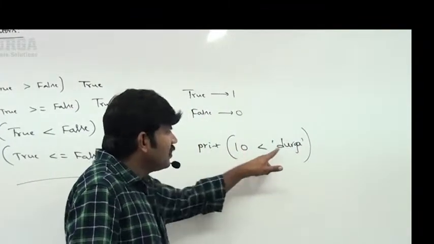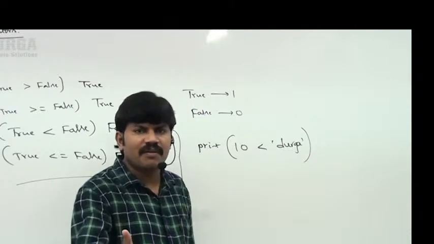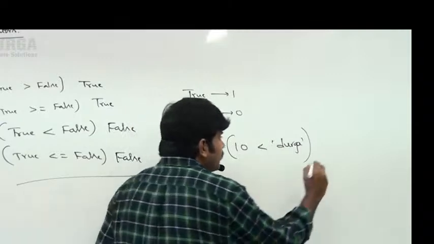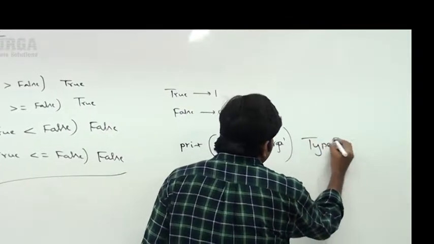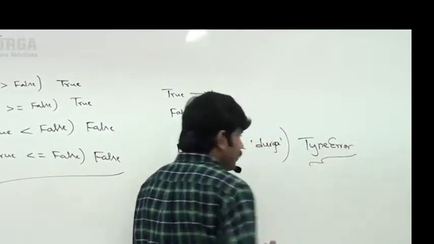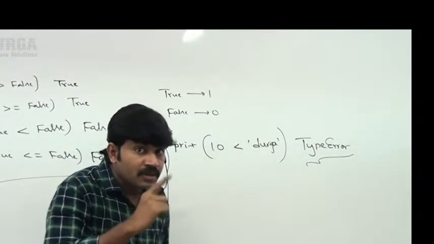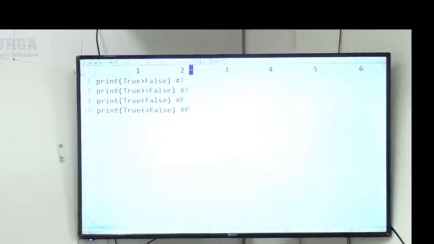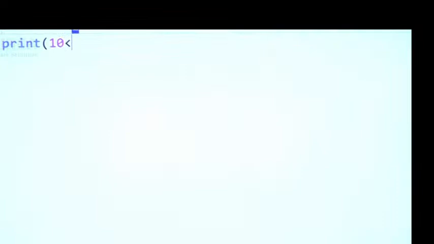Have you observed? One is int, the other one is a string. How can you compare? Immediately the Python virtual machine will check left and right. What answer are we going to get? Type error. Observe carefully, here I am taking 10 less than Durga.